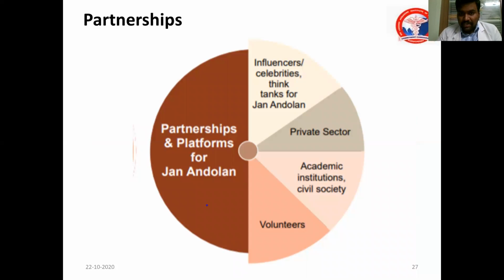And also partnerships can be made, partnerships with influencers like celebrities. If an advertisement is made by a celebrity, it has a good impact. So that can be done, even with the private sector, for corporate social responsibility. They might allocate some funds, or some private sector entities will voluntarily contribute to these movements, etc. And in academic institutions, students can be involved, and volunteers can also be involved. With this, participation is important. Like this, partnerships will create a huge mass, so that there will be good awareness in that community.